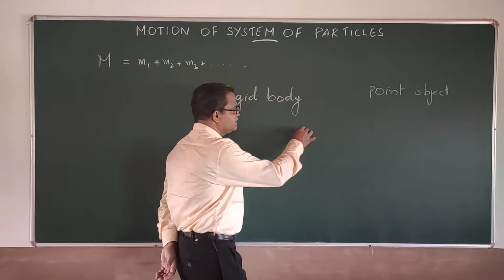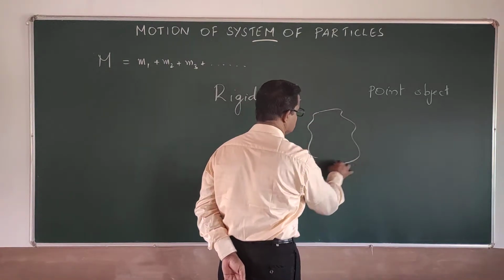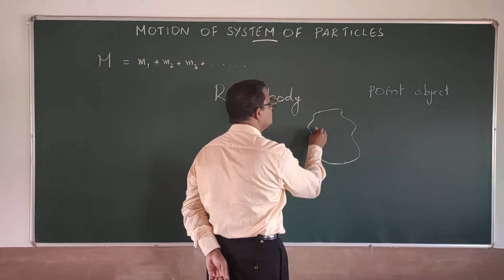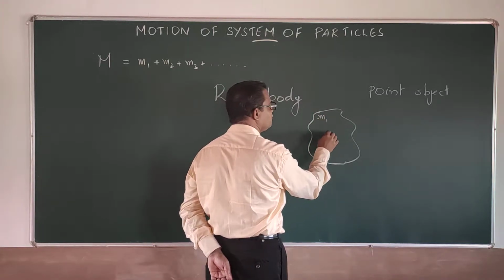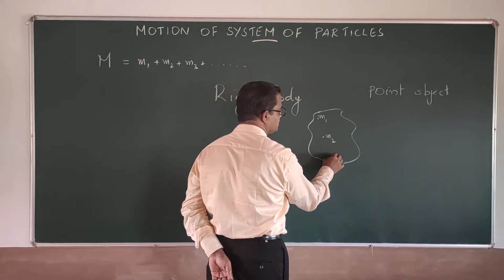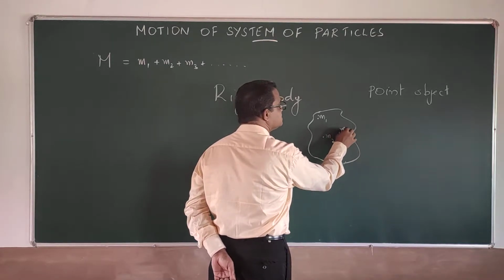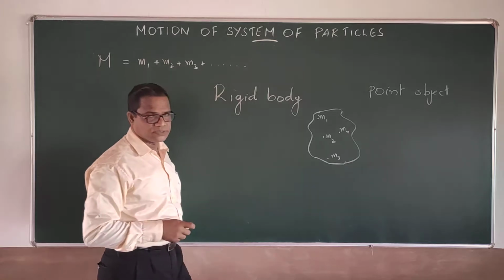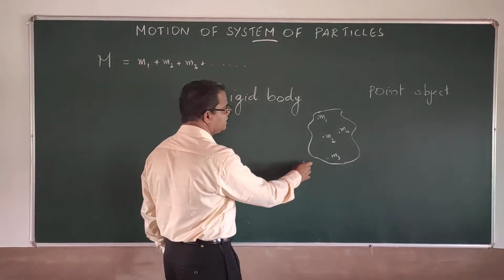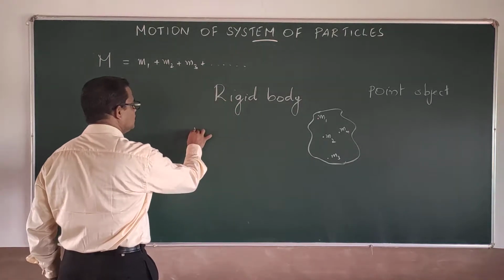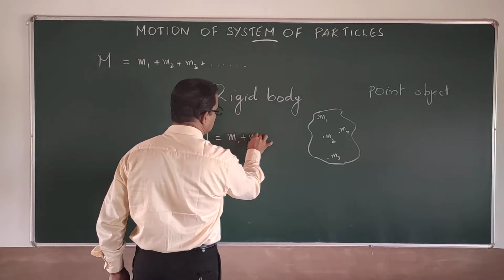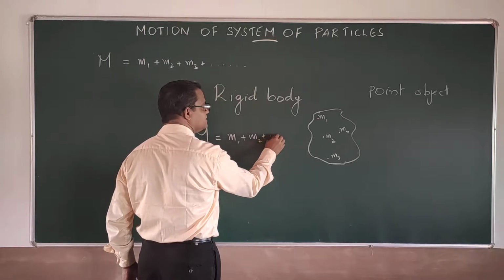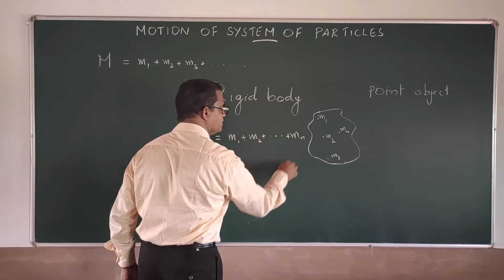So if I take a rigid body, suppose this is a rigid body here, this rigid body can be considered as made up of minute mass particles like this, n number of mass particles. So when we say the mass of the rigid body, that can be taken as sum of m1, m2 and etc. up to mn.